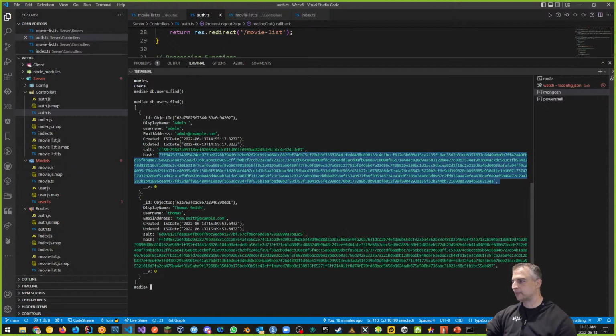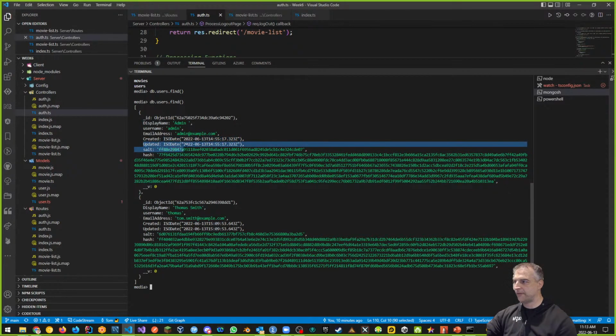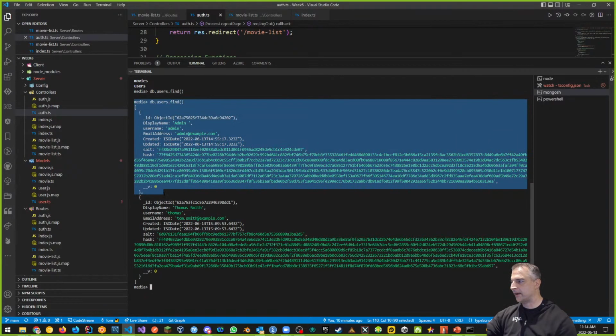So again, this is the process. Notice that the date is an ISO date that tells me when the user was created. I have an updated property just in case, when you get into the second half of the semester, you want to allow the user to update or change their password. I haven't given you the details on how to do that, but if you wanted to, your updated property would allow you to look at the profile. This is kind of like the user's profile, if you will, and you can add other things in here as well.